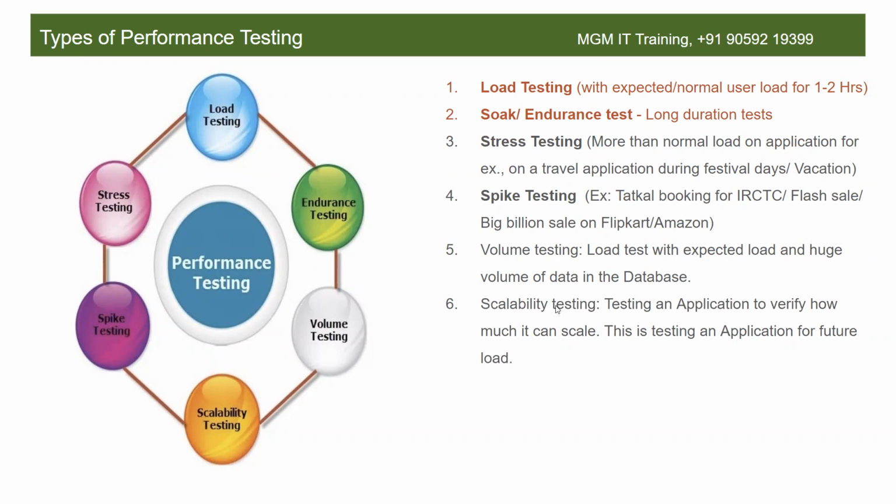And the next type of testing is scalability testing, as you can see here. Scalability testing is testing an application to verify how much it can scale. How much it can scale means how many more users it can support. So this is testing an application for future load. For example, Facebook has 10 million users. I think 10 million is an old number. Let's assume that Facebook has 20 million users across the globe right now.